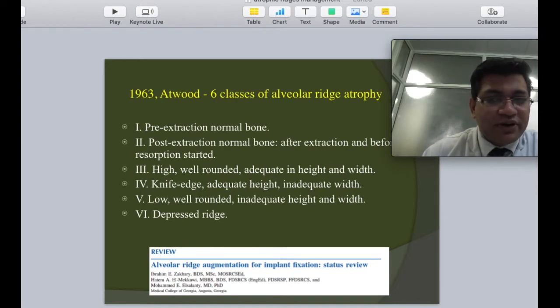So mostly what we are worried about surgically are ridges where there is compromise in height as well as width, or the combination, delayed or late post extractions.